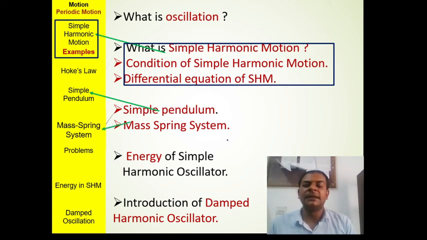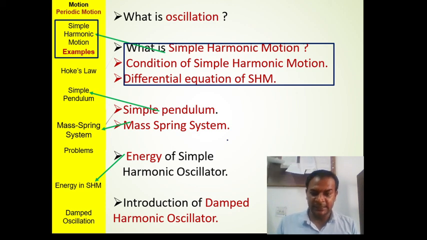We derived relations for the time period of a mass spring system and of the simple pendulum. We also calculated the energy of a simple harmonic oscillator and said that in simple harmonic motion the energy remains constant.